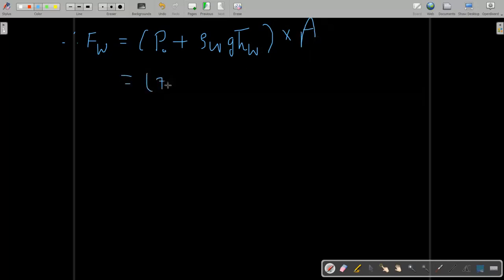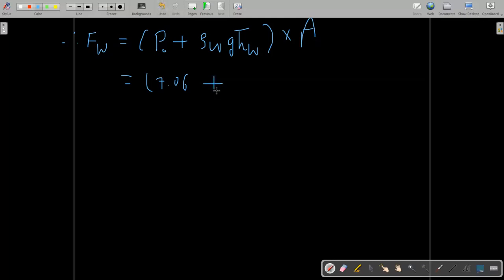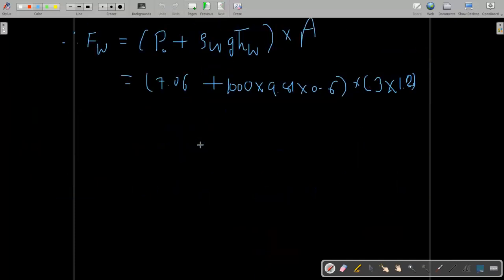So this is 7.06 kilopascal plus density of water 1000, g 9.81, 0.6, into the projected area. This is 3 meter on the horizontal and 1.2 meter vertically, so this is the total projected area.